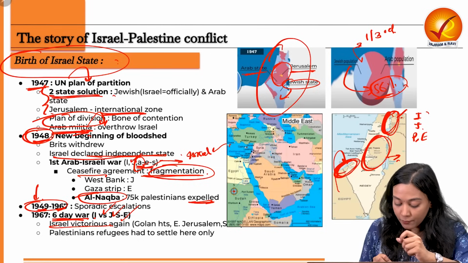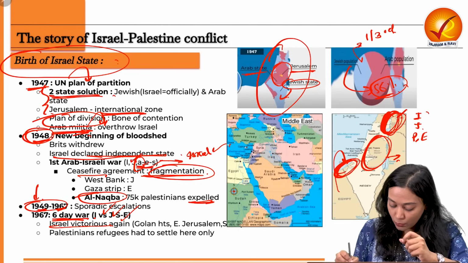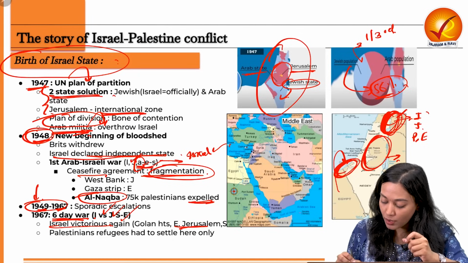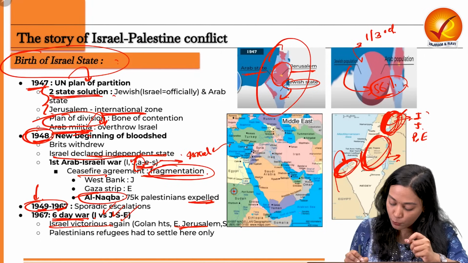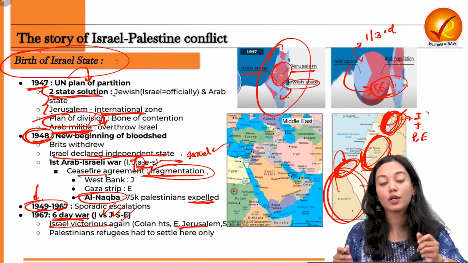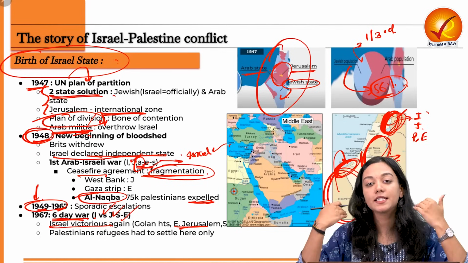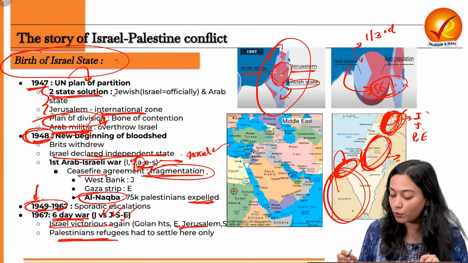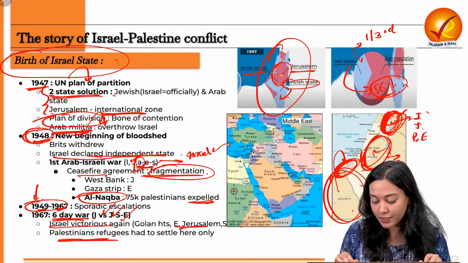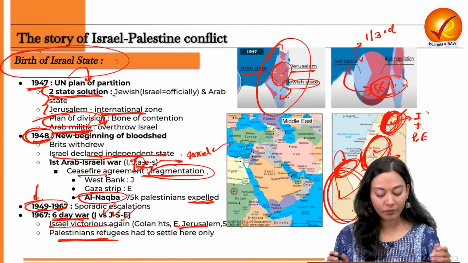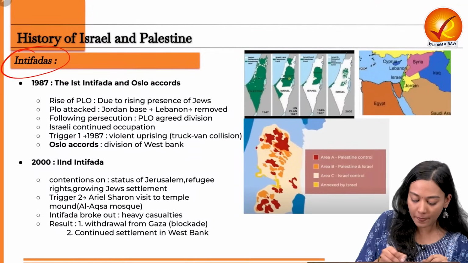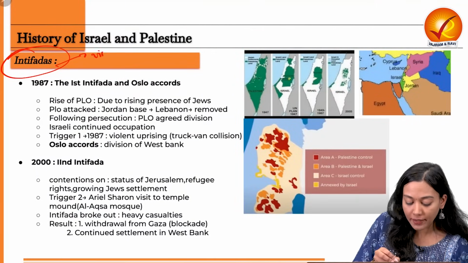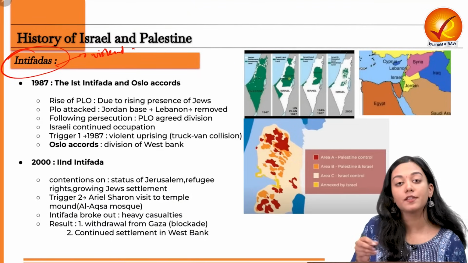So now it will be acquiring Golan Heights from Syria, East Jerusalem or the West Bank, and it will be occupying the Sinai Peninsula from Egypt. So now even these territories are snatched away. So Palestinians were not allowed to live in any other region but these 3 regions that have been occupied by Israel. Now comes the Intifadas. Intifadas, or the rising, violent uprising by the Arabs against the Jews.